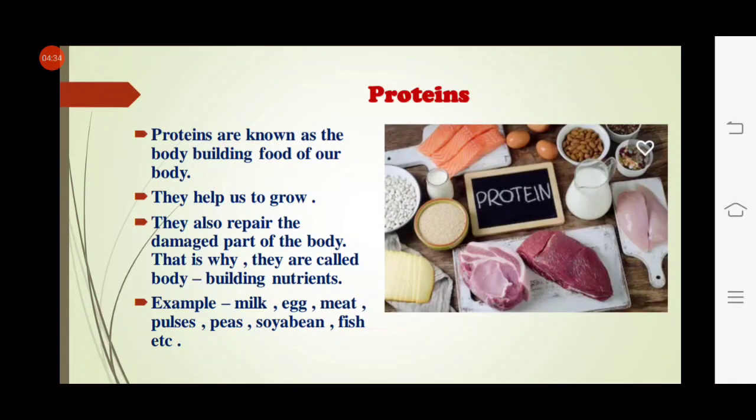Now we will know about proteins. Proteins are known as the bodybuilding food of our body. Proteins help us to grow. They also repair the damaged parts of the body. That is why they are called bodybuilding nutrients or bodybuilding food. Examples of proteins are milk, egg, meat, pulses, peas, soybean, fish, etc.